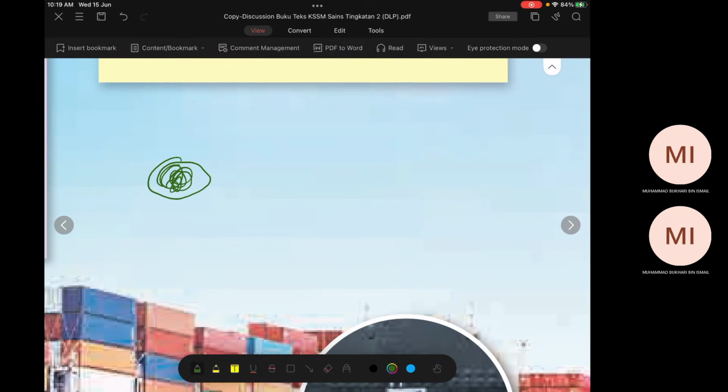Okay, sekarang ni yang ni pula. Katakan the mass is the same. Contohnya katakan batu ni 1000 kg. Kemudian ada boat. Boat pun 1000 kg juga. Sama dia punya mass.